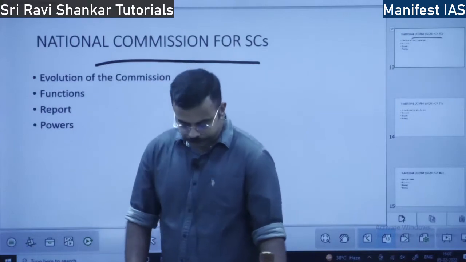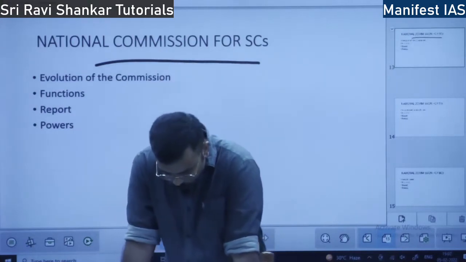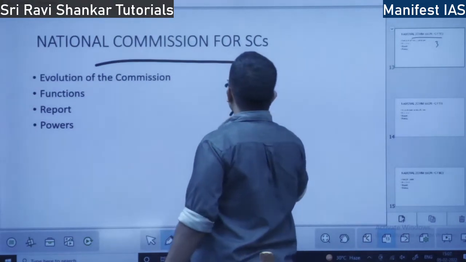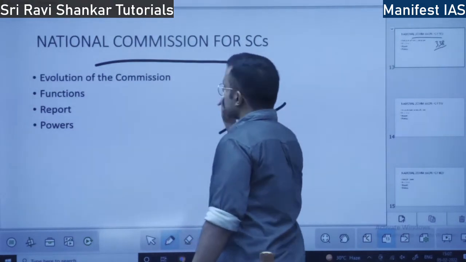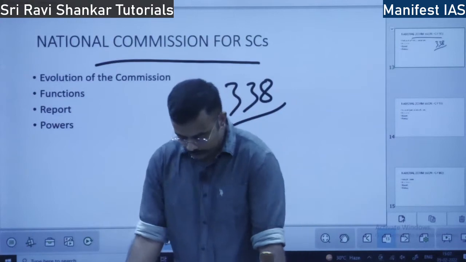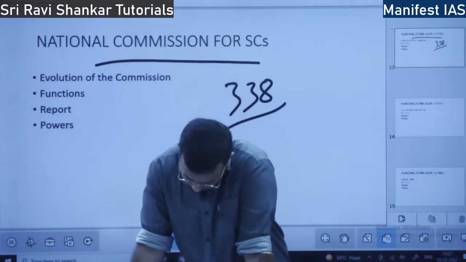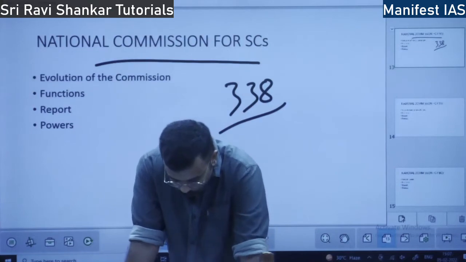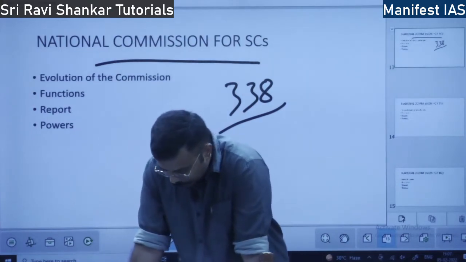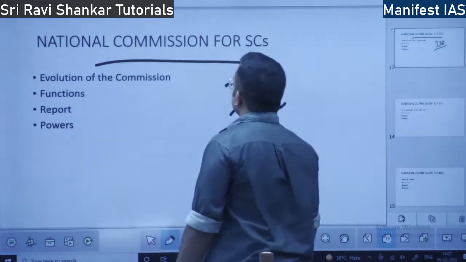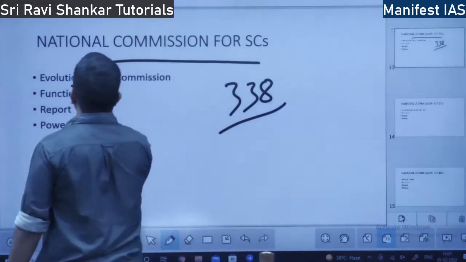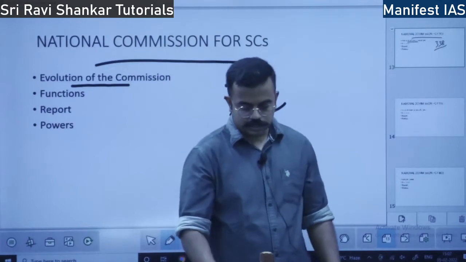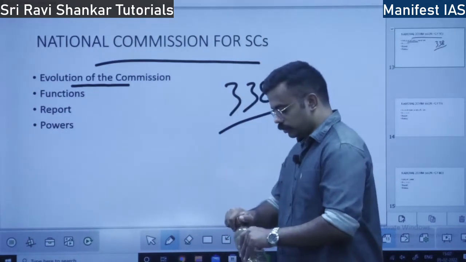Evolution of the Commission. Which is the article? Constitutional provision: Article 338 speaks about the National Commission of SCs. The article is very, very important. Earlier there was no National Commission for SCs. So how did this commission evolve?